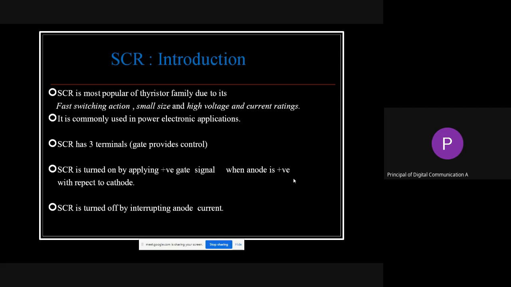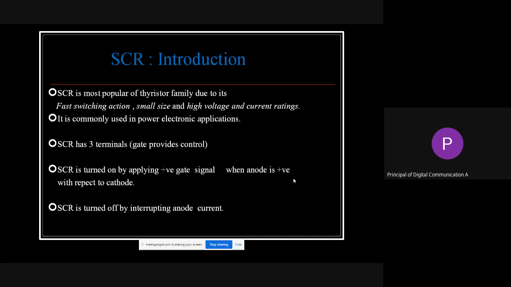So how to turn it on? By applying a positive gate signal when the anode is positive with respect to the cathode. These two conditions are required to make the SCR on. How may the SCR be turned off? By interrupting the anode current.